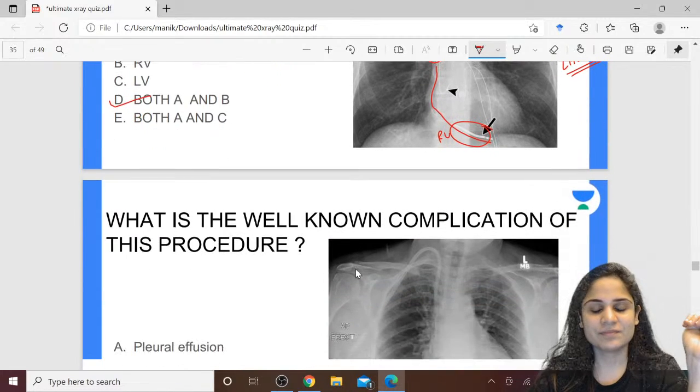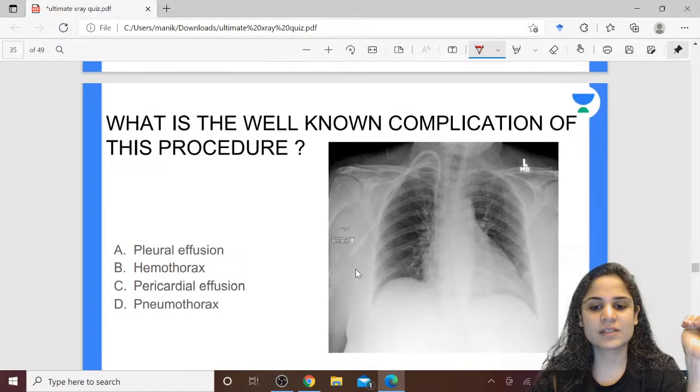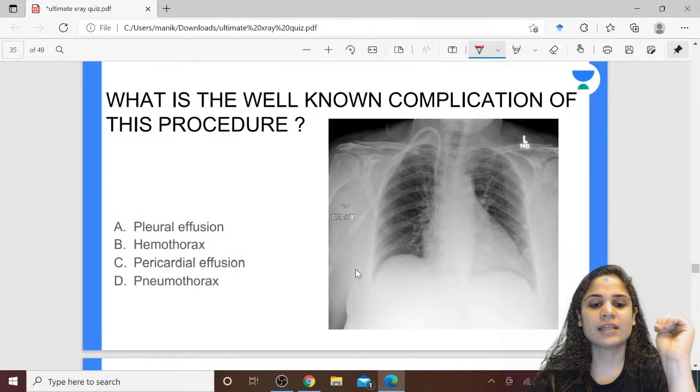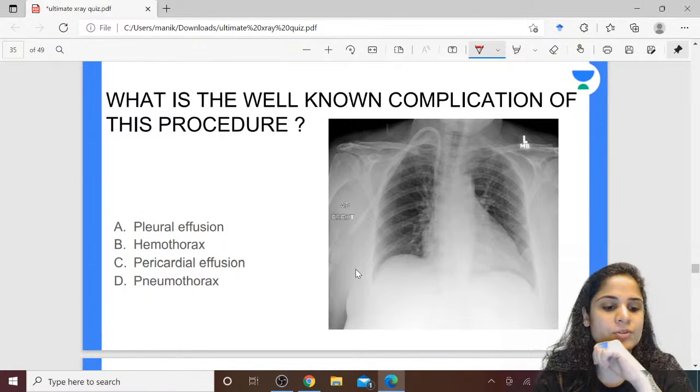Alright, okay. What is the well known complication of this procedure? Pleural effusion, hemothorax, pericardial effusion or pneumothorax?